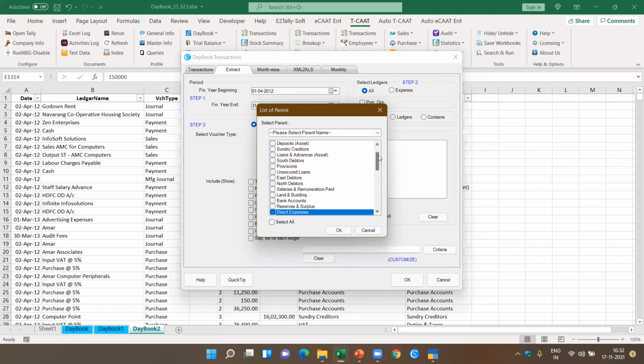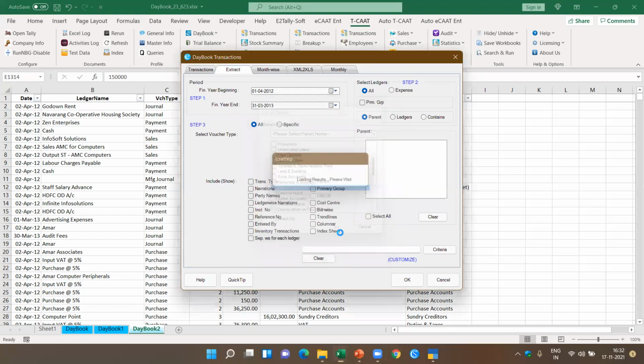And I got the direct expenses. Okay, it has picked up only direct expenses. I say okay, it will extract all the ledgers pertaining to direct expenses. Give me here, I can select all of this.